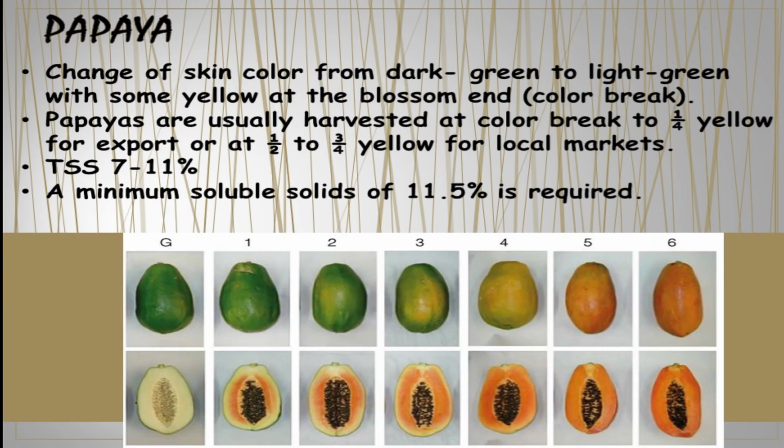When we move to papaya, mainly we are focusing on the color, the change of skin color from dark, and we usually harvest at the color break when we are doing exporting. And the TSS value should be in the range of 7 to 11. A minimum soluble solids of 11.5 is important in papaya.